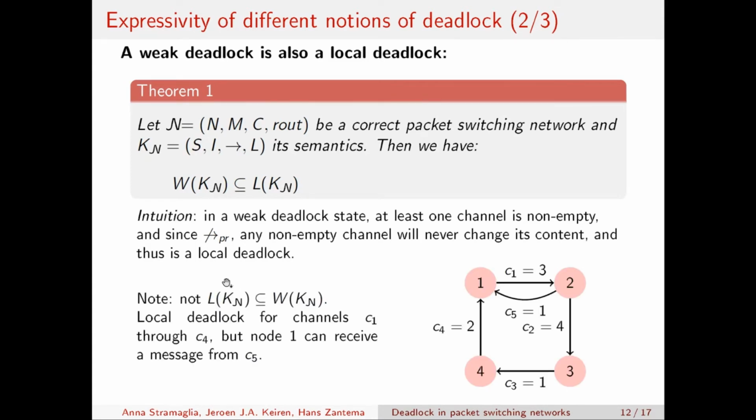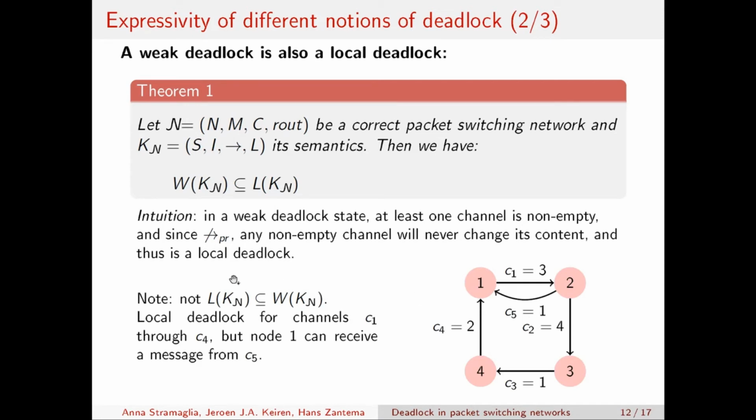About the reverse, we cannot state the same. So we cannot say that a local deadlock is a weak deadlock. And we have a counterexample here on the bottom right. So in this case, as we have seen before, channels from C1 to C4 are a cycle of blocked channels that will never change their content again. But still, node 1 can receive the message from channel C5. So this is not a weak deadlock situation because a receive step can still be done.